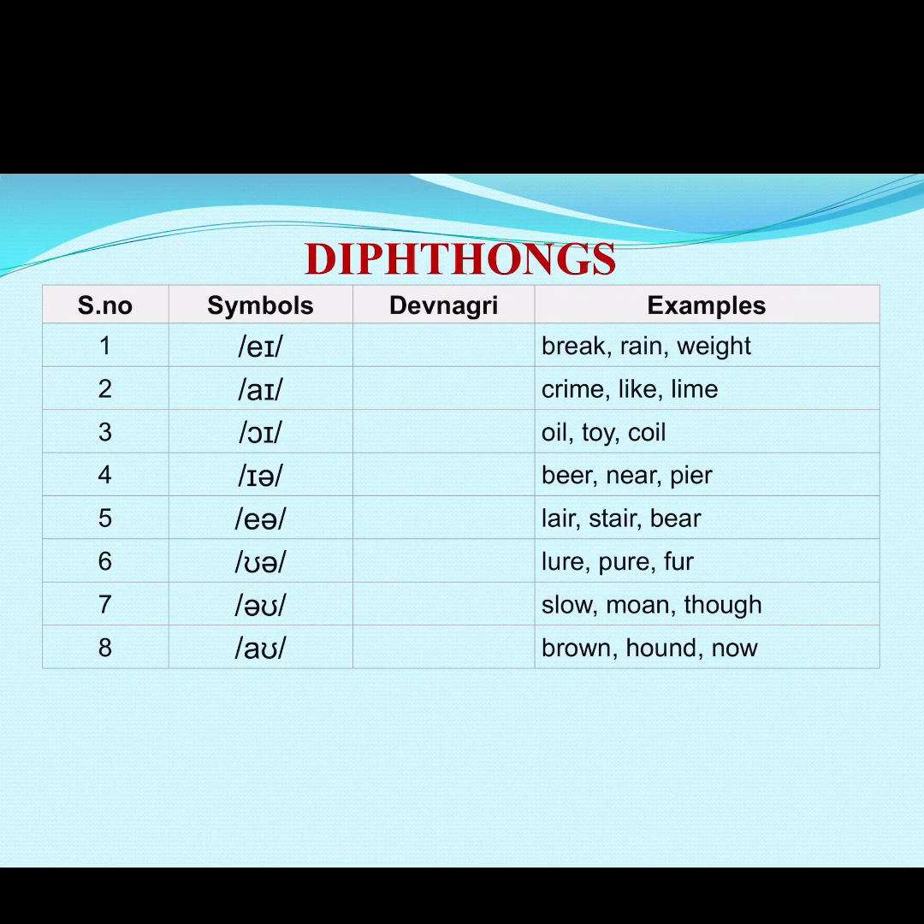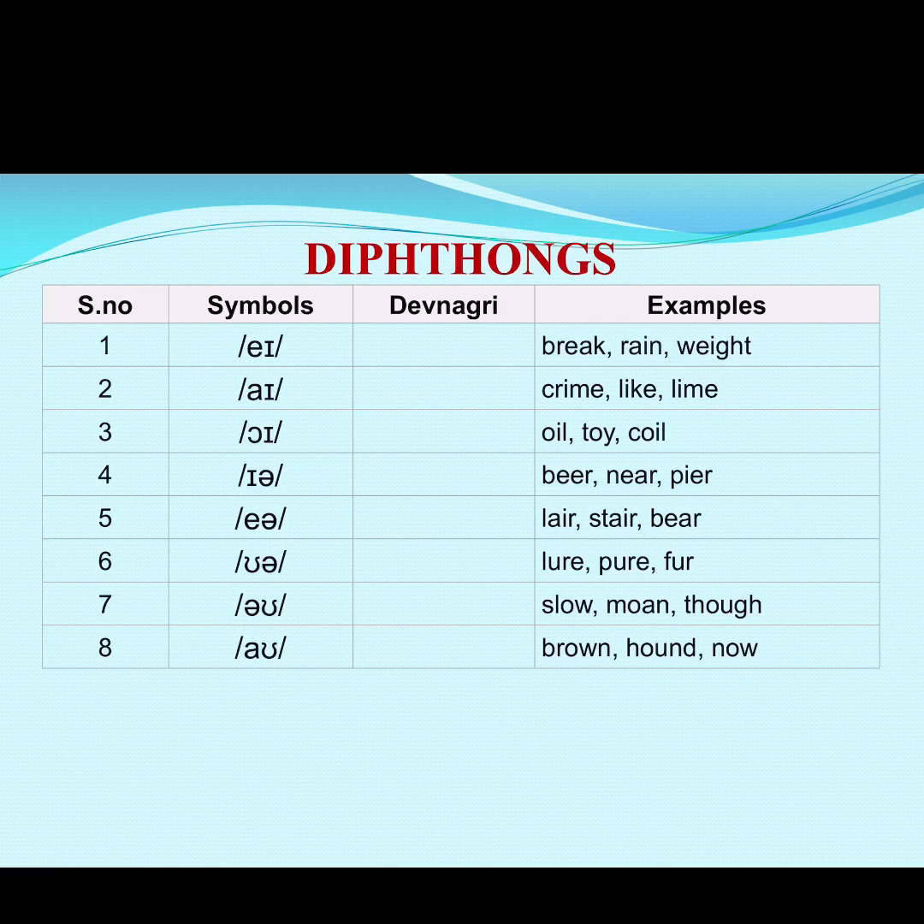Now we will do diphthongs. Diphthongs, as we discussed earlier, di means double and thongs means sounds. So these vowels are a combination of two vowels each, two monophthongs each. For example, the first one is known as ei. For example, break, rain, wait.